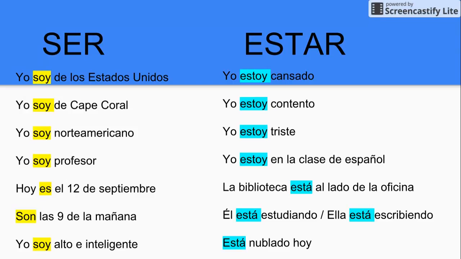Great job. Hopefully you got that on the ser column. Most of these comments were our origin, descriptions of our profession, and then we have time and date, and of course characteristics to describe what we look like, things that aren't going to change overnight, our height, our weight, our eye color, etc. While in the estar column, hopefully you saw things that were describing feelings, our emotions, where we're temporarily located or even permanent locations. And then of course, temporary conditions such as studying, or that it's cloudy right now.